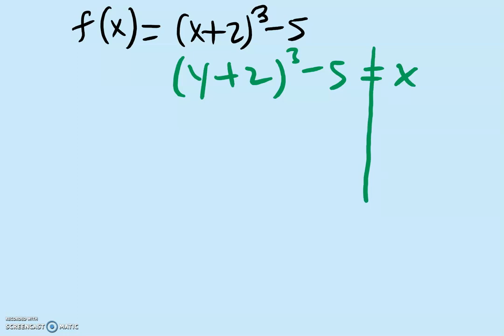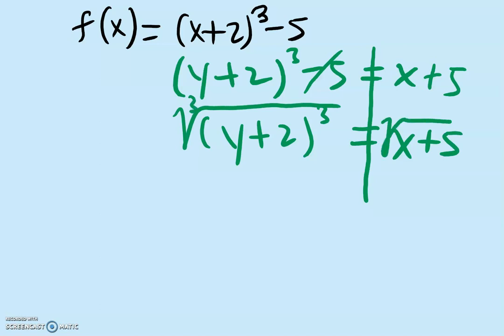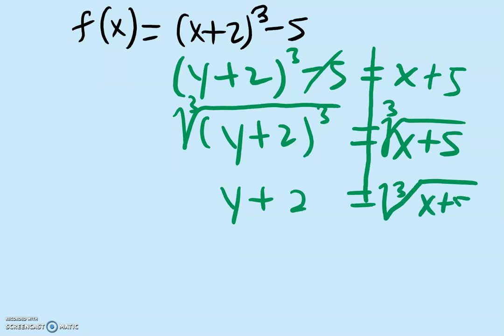So this minus 5 comes to the other side, becomes a plus 5. And we get y plus 2 cubed equals x plus 5. Now again, to get rid of the cube, we take the cube root of both sides. So that gives us y plus 2 equals the cube root of x plus 5.